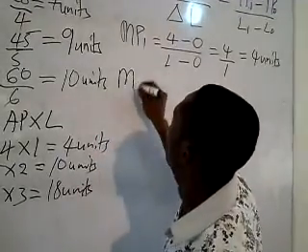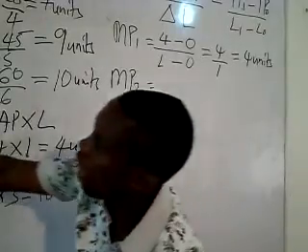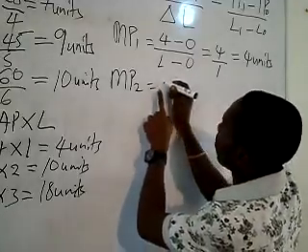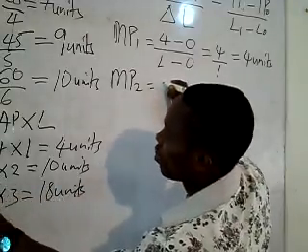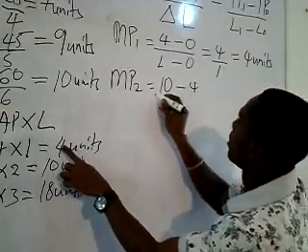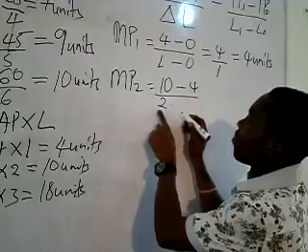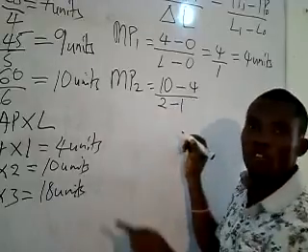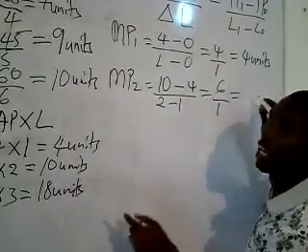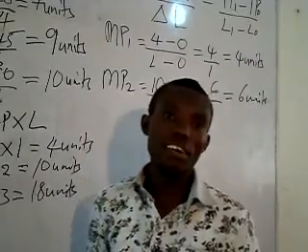Now let's look at marginal product 2. Marginal product 2 is going to be total product 2 minus the previous total product. The current total product 2 is 10 minus the previous one, which is 4, divided by the current variable factor 2 minus the previous one. So this one will give you 6 over 1, and then your marginal product will be 6 units. I want you to continue with the rest.